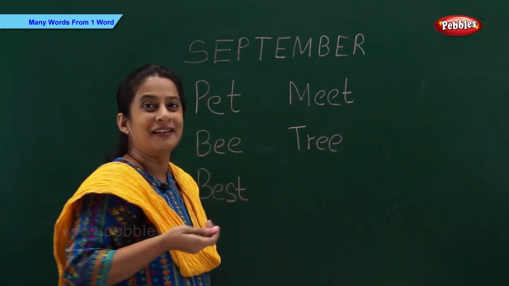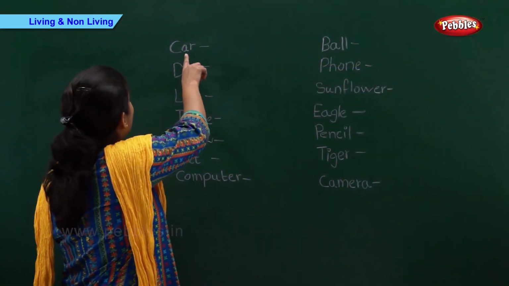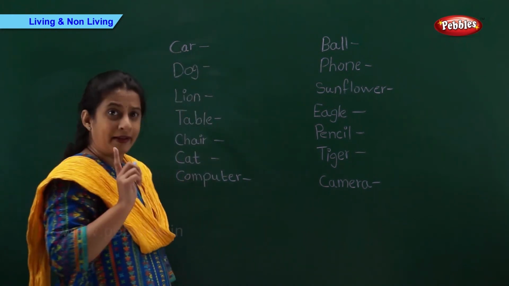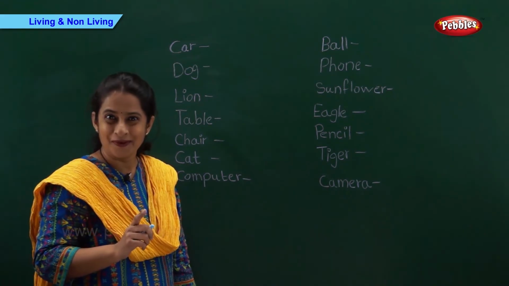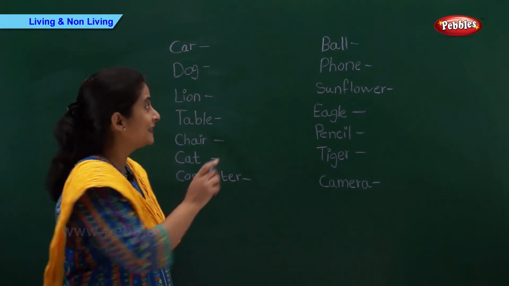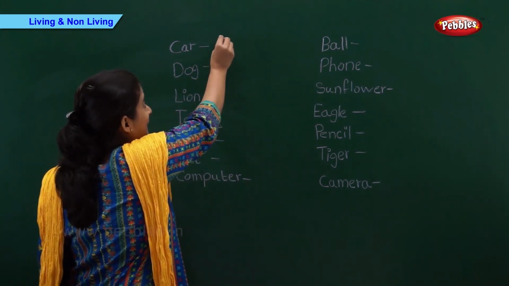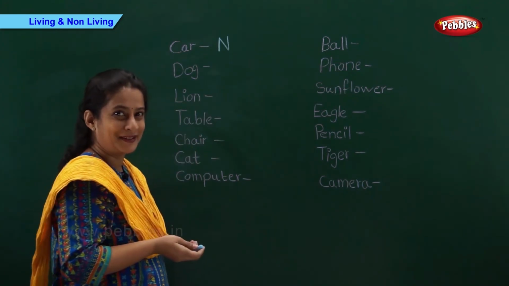Living and non-living things. Car. Can a car breathe? Or does a car grow? No. So, let's write N. Car is a non-living thing.